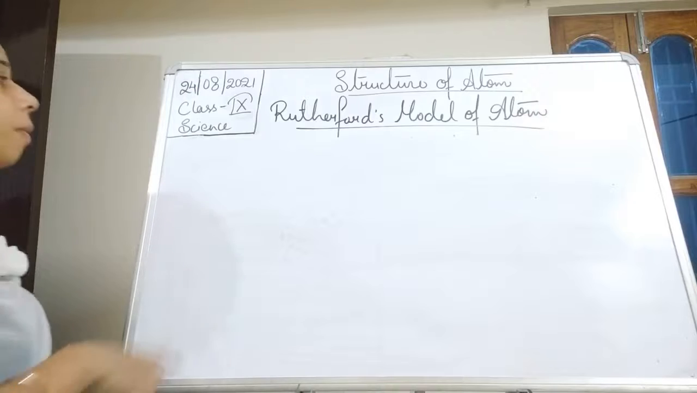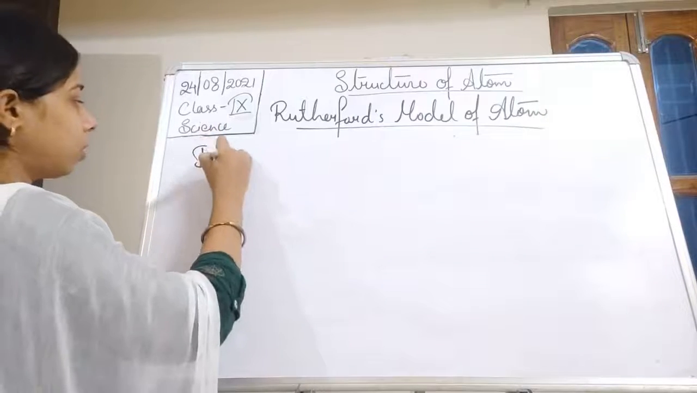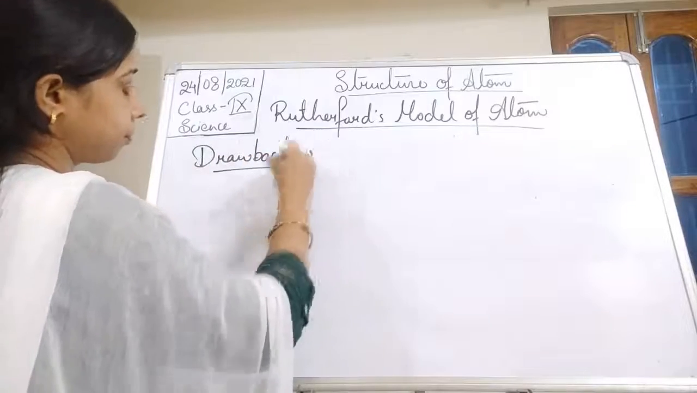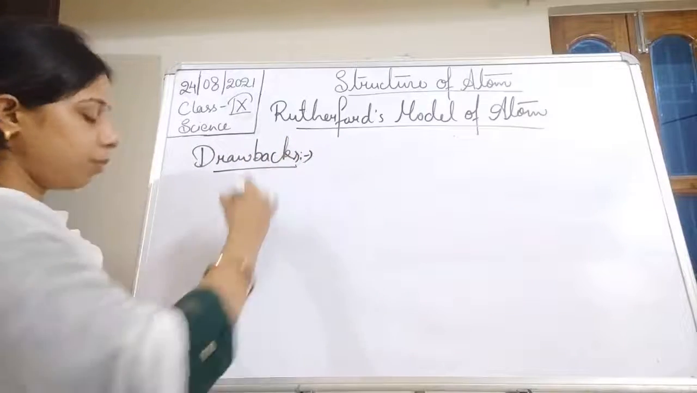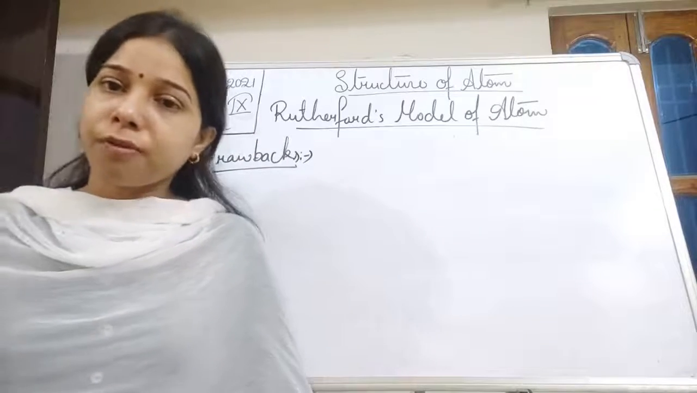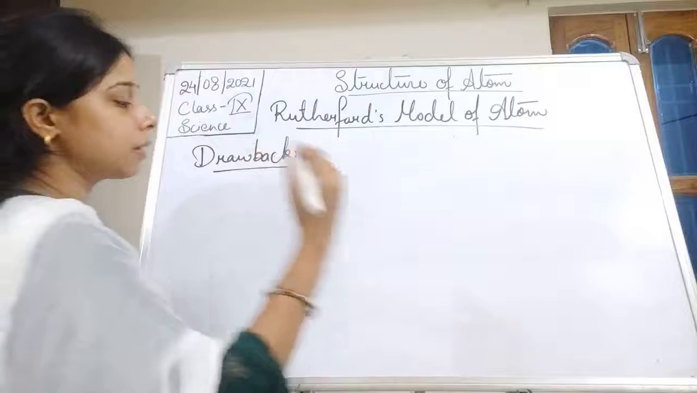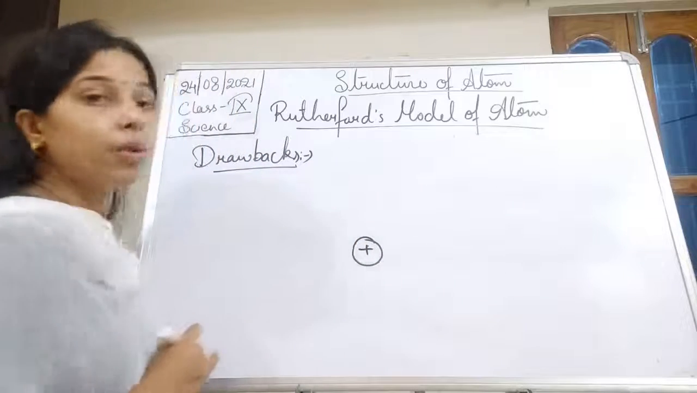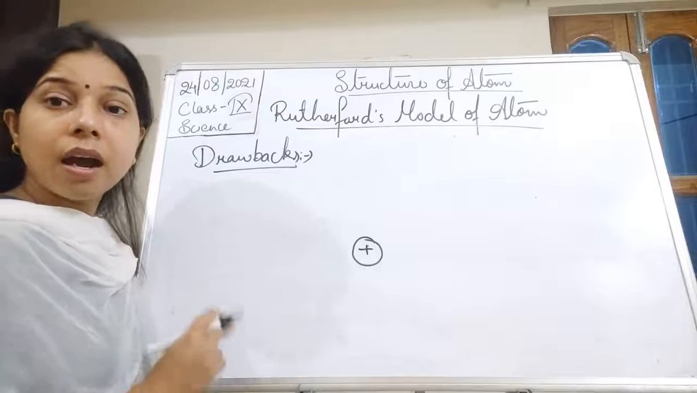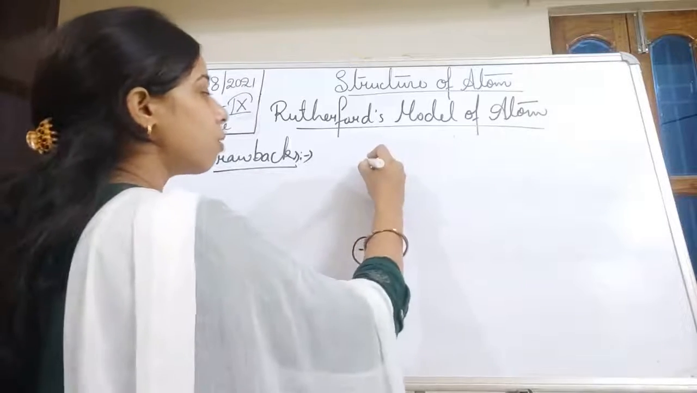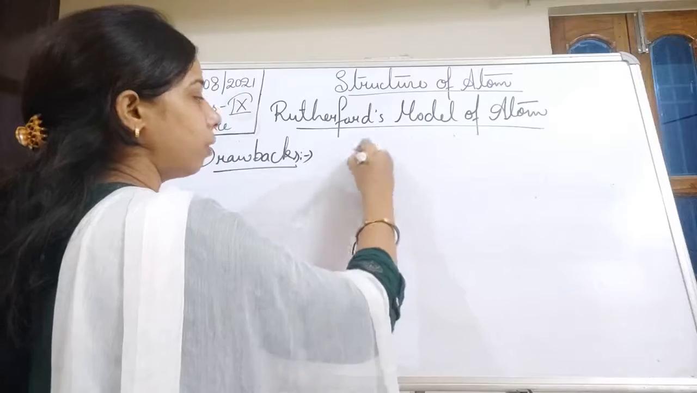So, drawback. So, what is the drawback, students? Rutherford said that in the center there is a positively charged nucleus, and around this positively charged nucleus, electrons used to revolve.